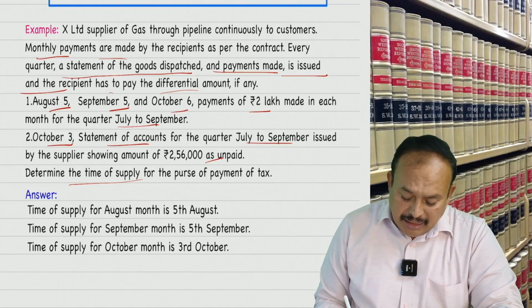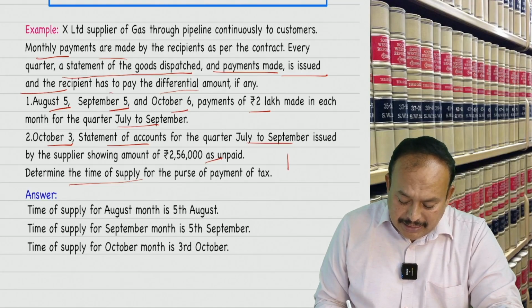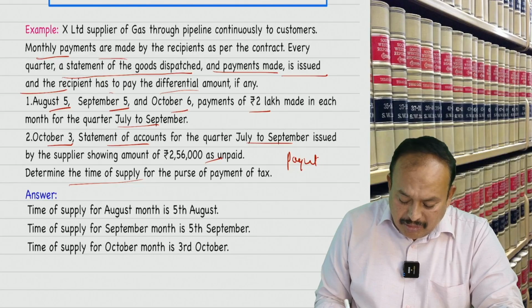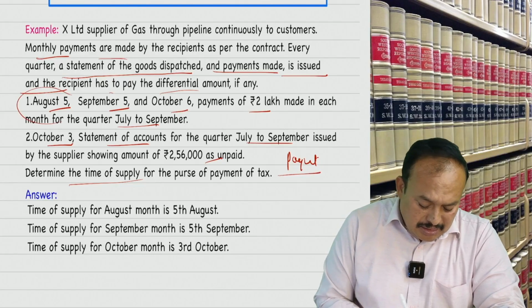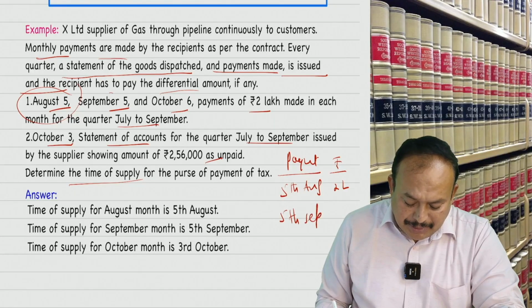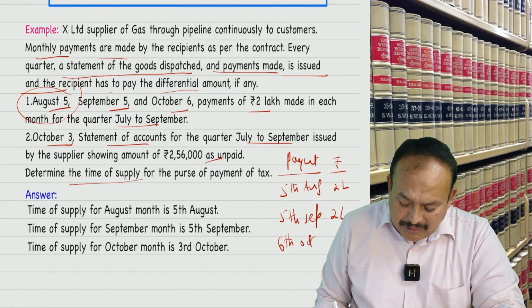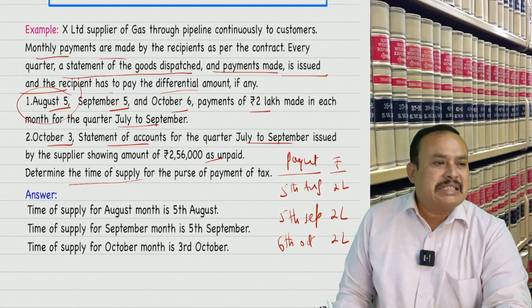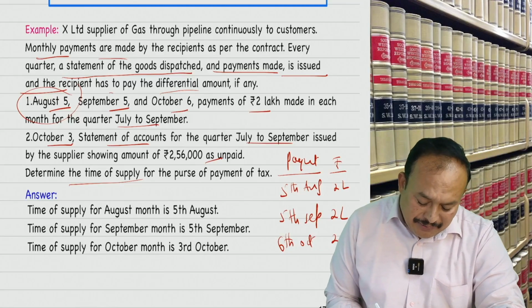Sir, here the payment dates: one is 5th August, 2 lakhs. Thereafter, 5th September, 2 lakhs. Thereafter, 6th October, 2 lakhs. Is that clear? When was the statement submitted for the entire quarter?